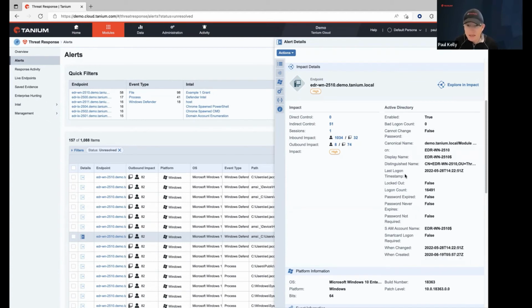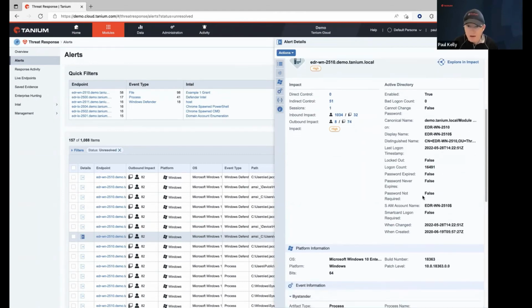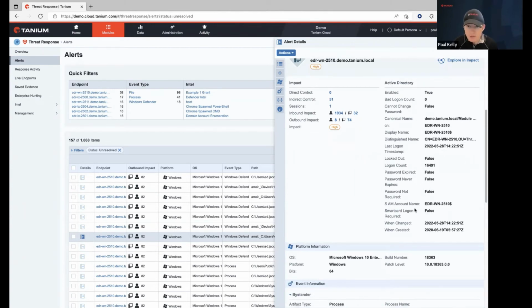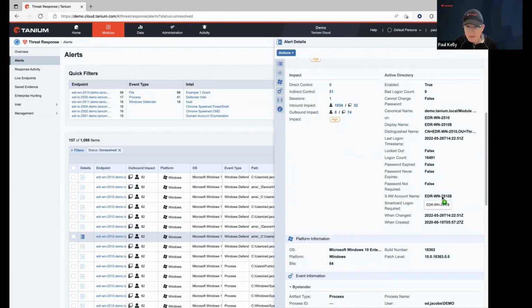You can look at the last time that someone logged into it, whether or not the host is locked out, because, depending on your GPO configuration, you may have X number of bad logons equal a lockout condition, but this one's not been locked out. You see the total logon count there. And then password policy information right there. Super helpful. There's the account name, which can come in handy. You can actually click on any of these things and copy them.